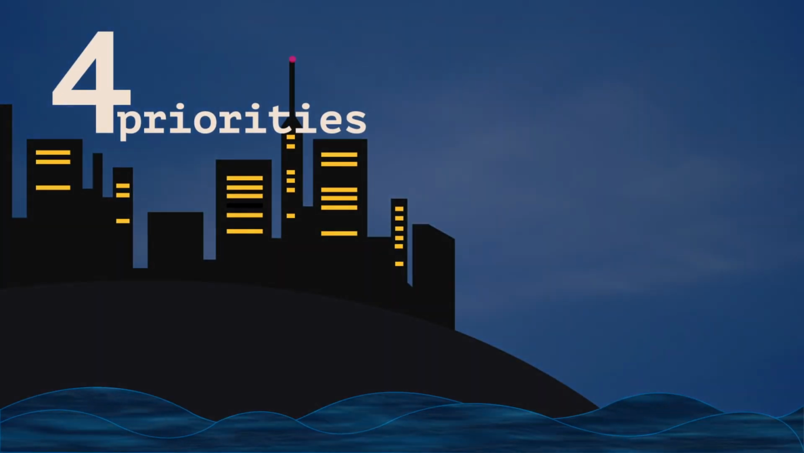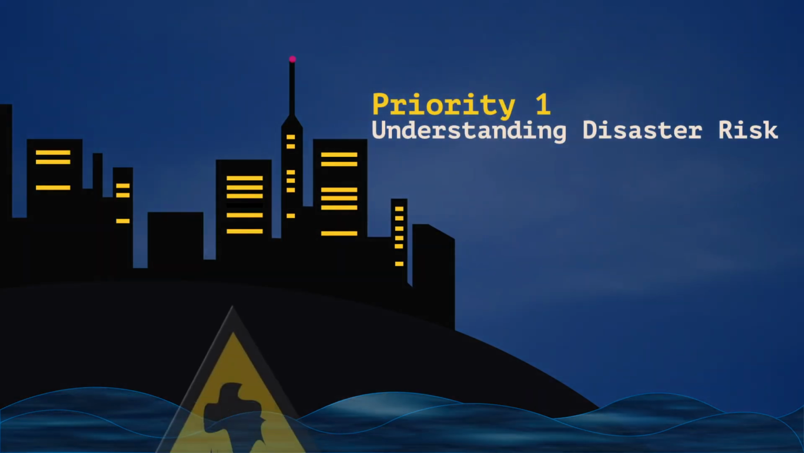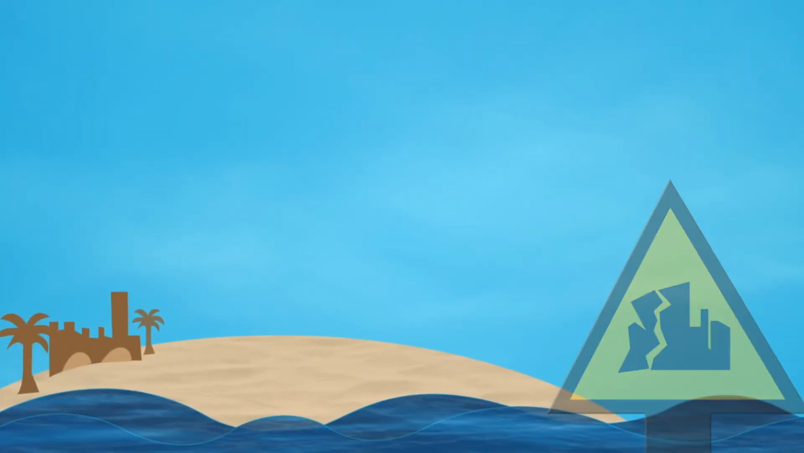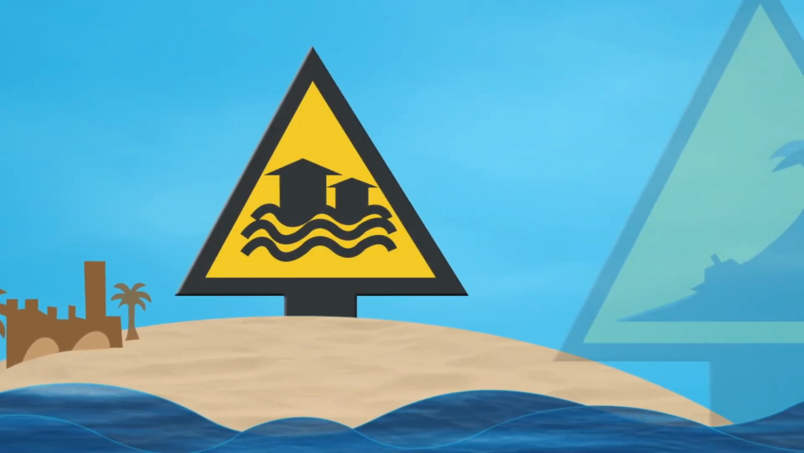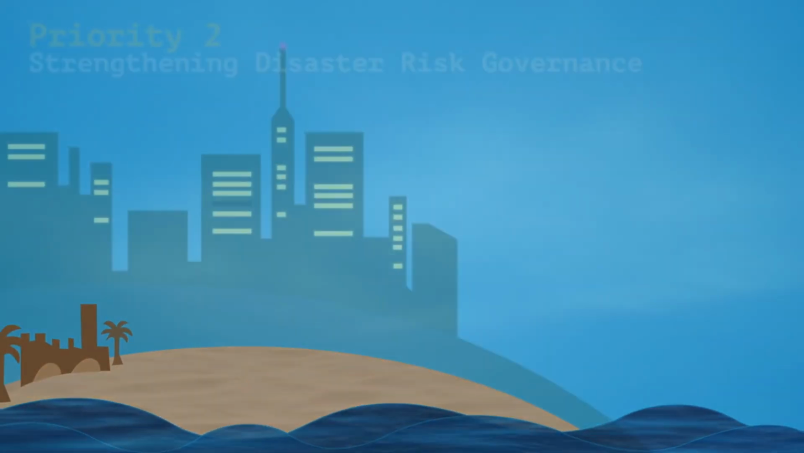It has 4 main priorities. Priority 1. Understanding disaster risk is about ensuring that policies and practices for disaster risk management are based on a clear understanding of vulnerability and exposure to hazards.